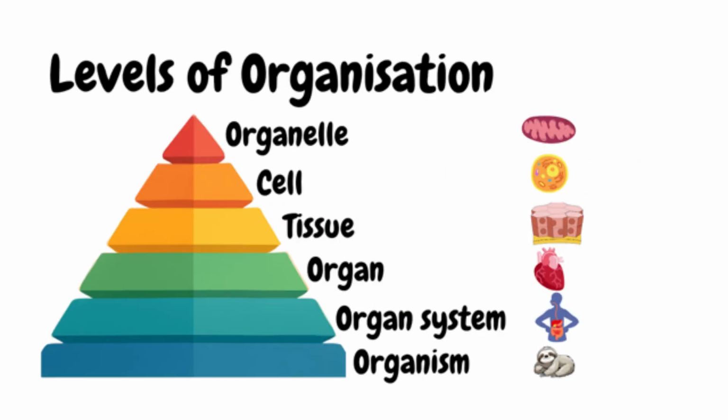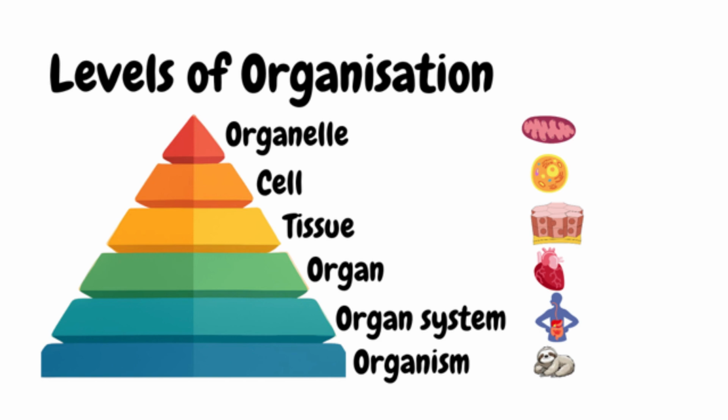The levels of organization are the units that large multicellular organisms can be split into. The smallest unit is an organelle, which is a component of a cell with a particular function, such as the mitochondria. The cell has organelles in it and is the smallest functional unit of an organism.